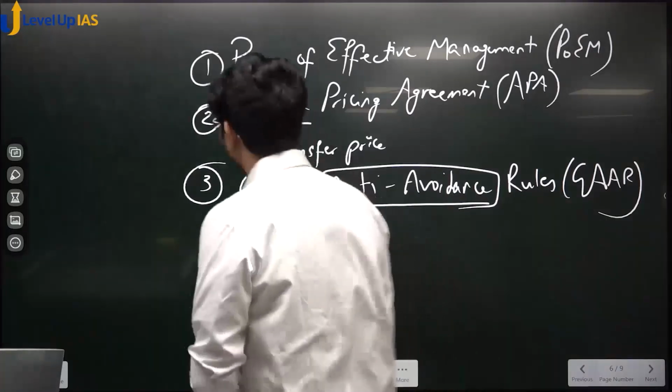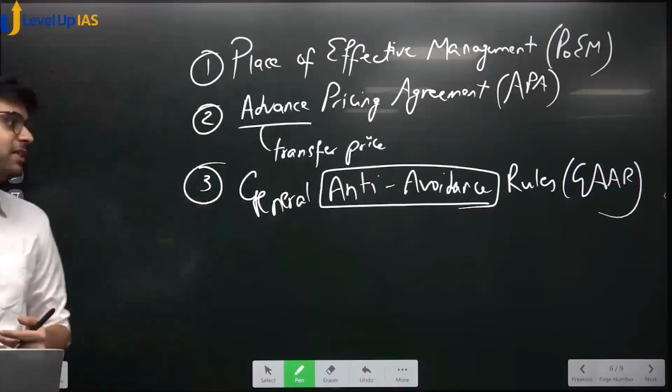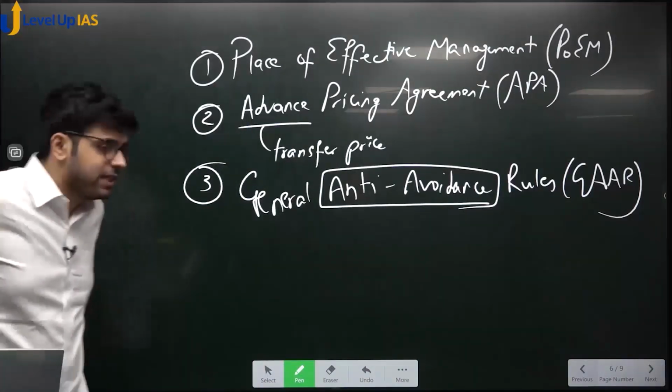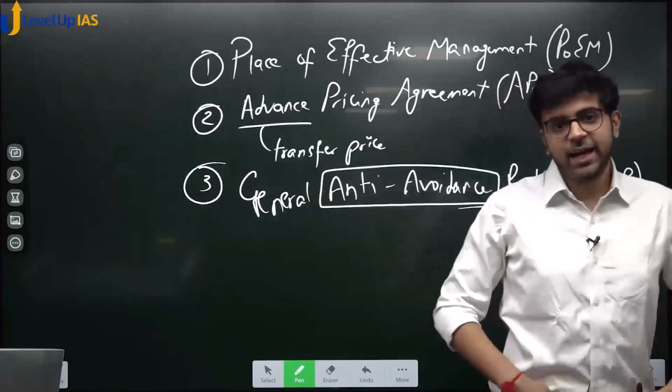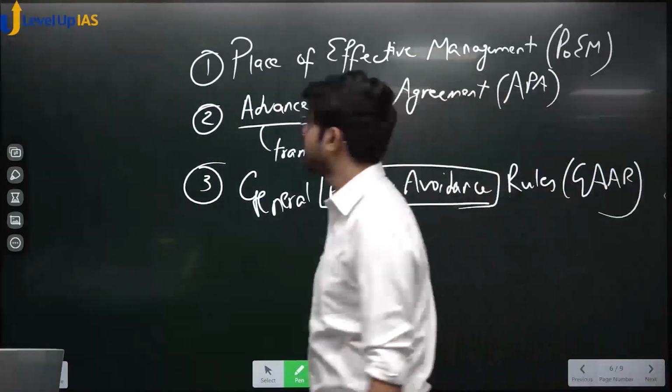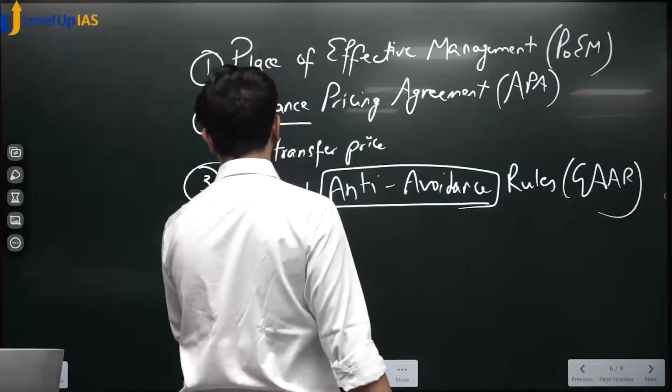Right? Yes or no? What is place of effective management? What is advance pricing agreement? What is general anti-avoidance rules? What is sweetheart price? Okay? What is BEPS? Base erosion profit shifting. I'll write it here only.